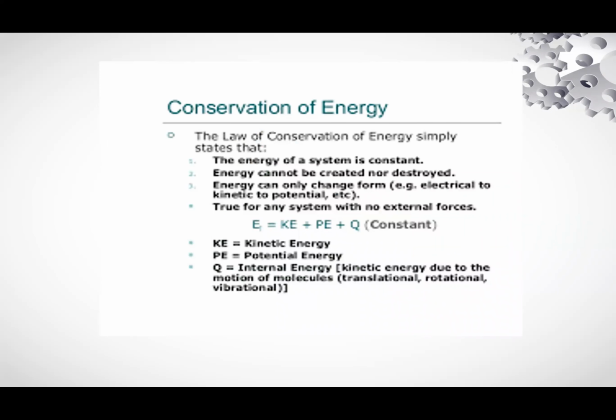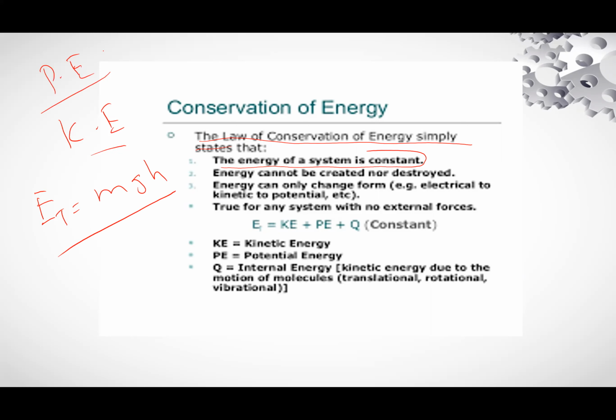Conservation of energy. So I will read, it is blurred. The law of conservation of energy simply stated: the energy of a system is constant. Total energy will be equal to mgh. When there is an increase in kinetic energy, at the same time there will be a decrease in potential energy. But if potential increases, kinetic will decrease.